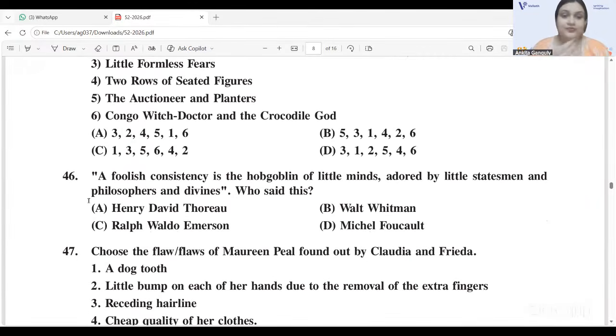Next we have this one. A foolish consistency is the hobgoblin of little minds, adored by little statesmen and philosophers and divines. Who said this? It was said by Ralph Waldo Emerson. Ralph Waldo Emerson, correct.